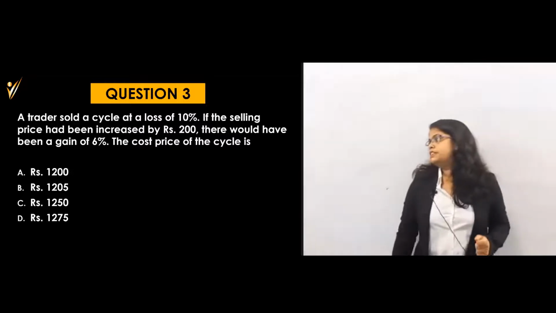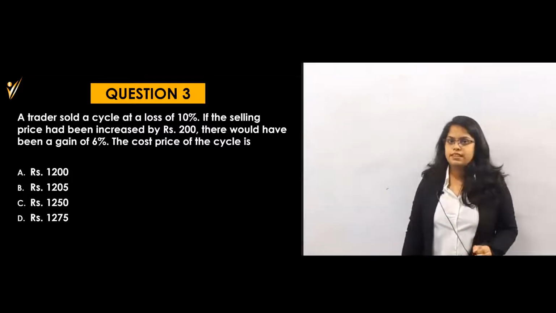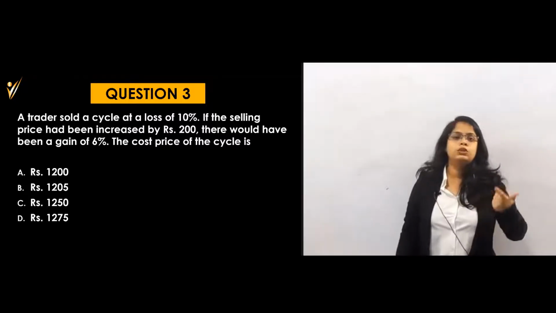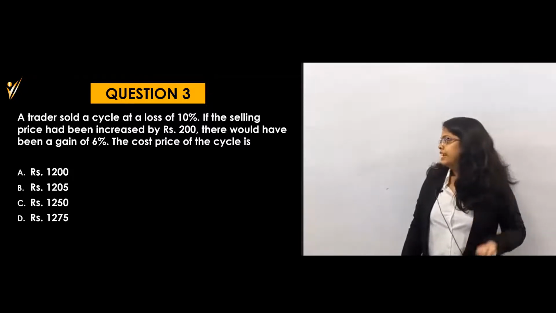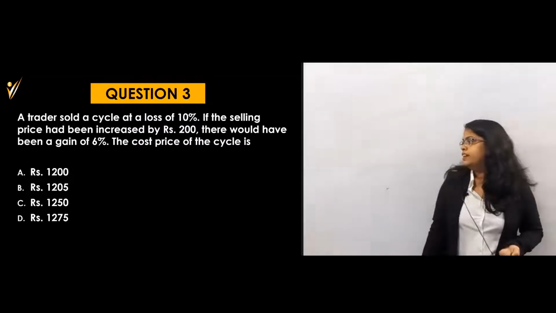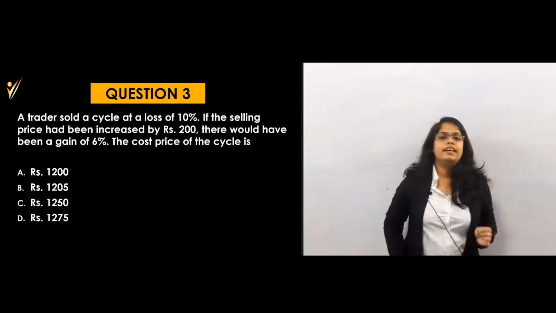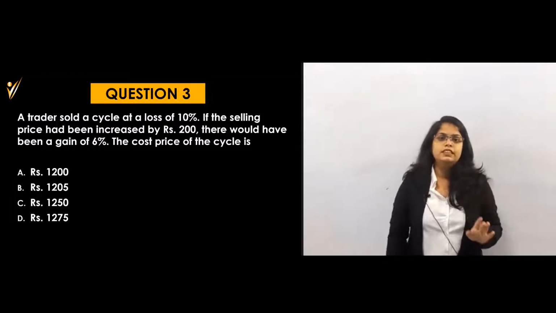A trader sold a cycle at a loss of 10%. If his selling price had been increased by 200, there would have been a gain of 6%. Find the cost price of the cycle. That means, are you getting the question?